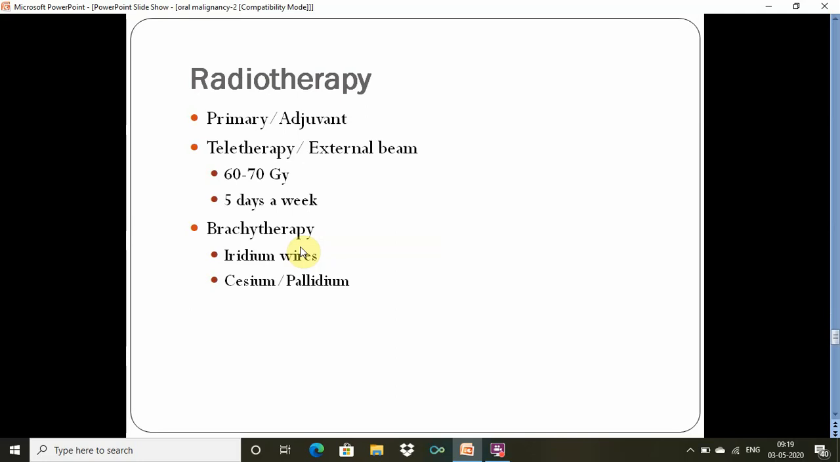Radiotherapy is generally adjuvant, primary is rare, but in advanced disease it is given as a concurrent chemoradiotherapy. And most of the times it is a teletherapy only, that is the external beam radiotherapy, 60 to 70 gray given 5 days a week. And brachytherapy, that is the implantation, intralesional brachytherapy, where we implant the radioactive wires into the lesion tumor. Especially this is possible for tongue lesions, iridium or the cesium or the palladium are the radioactive materials used.